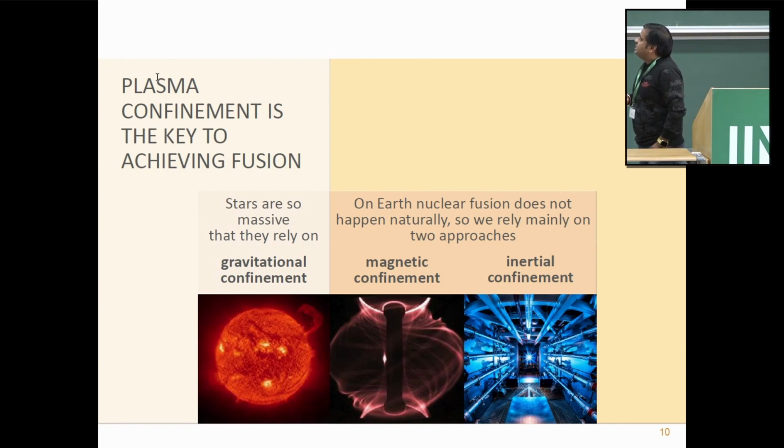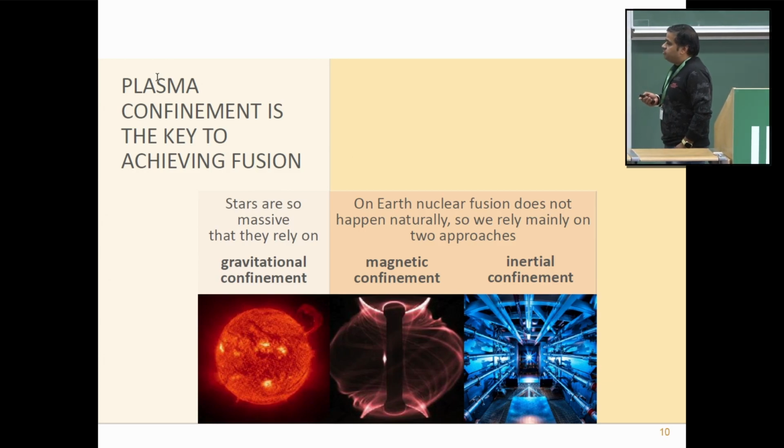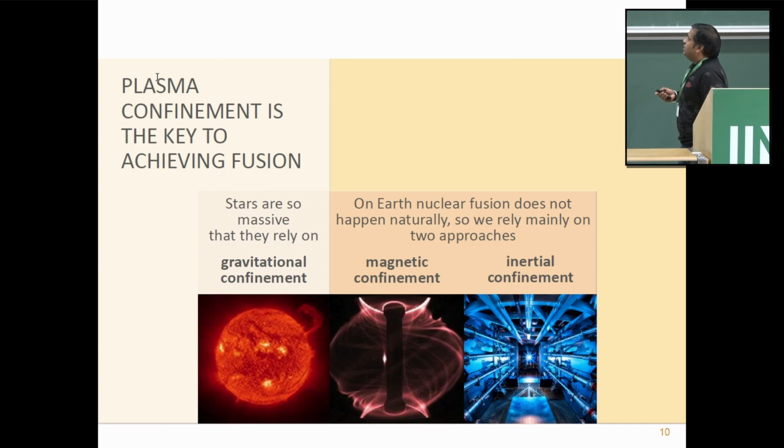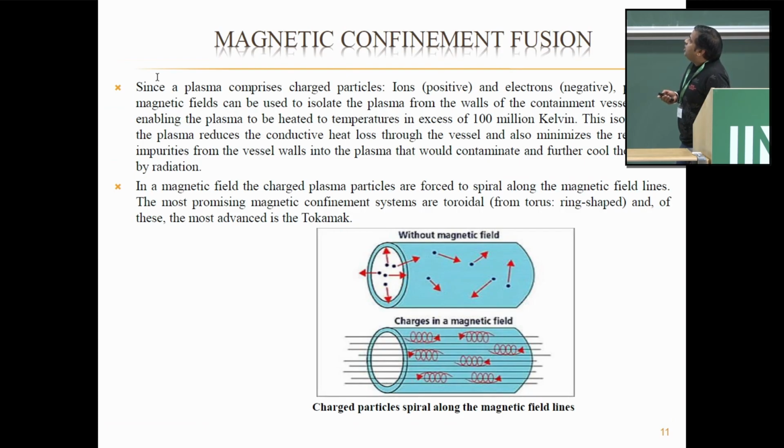Plasma confinement is the key to achieving fusion. Stars are so massive that they rely on gravitational confinement. But on Earth, nuclear fusion does not happen naturally. We rely mainly on two approaches. One is magnetic confinement fusion, another is inertial confinement fusion. So in magnetic confinement fusion,